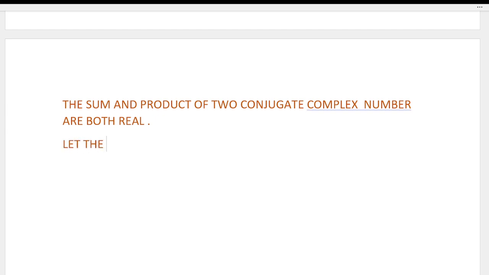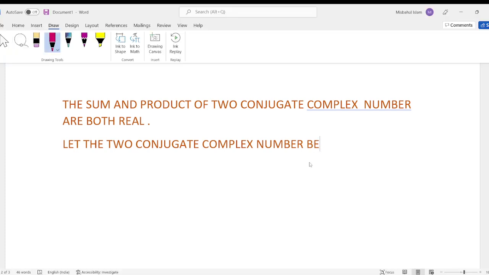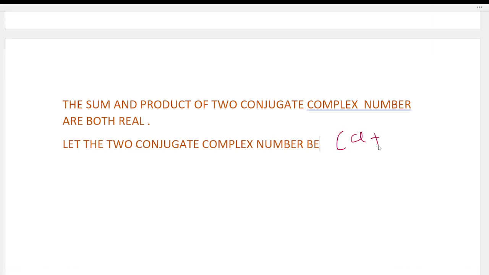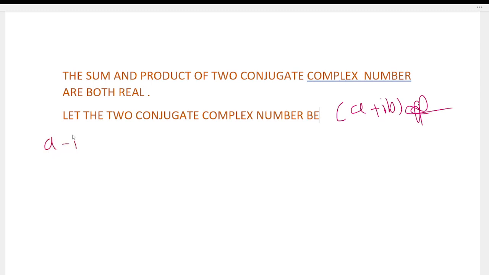Let the two conjugate complex numbers be a plus iota b and a minus iota b.